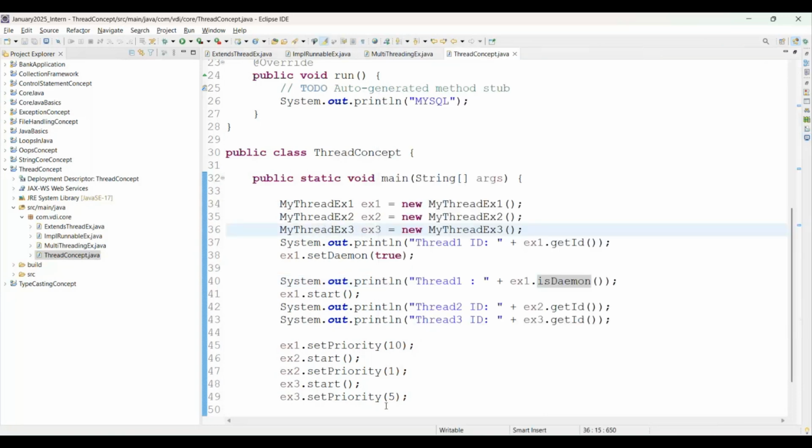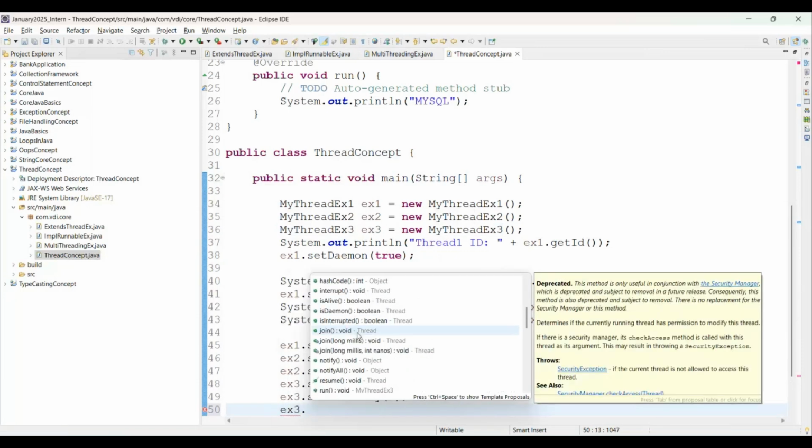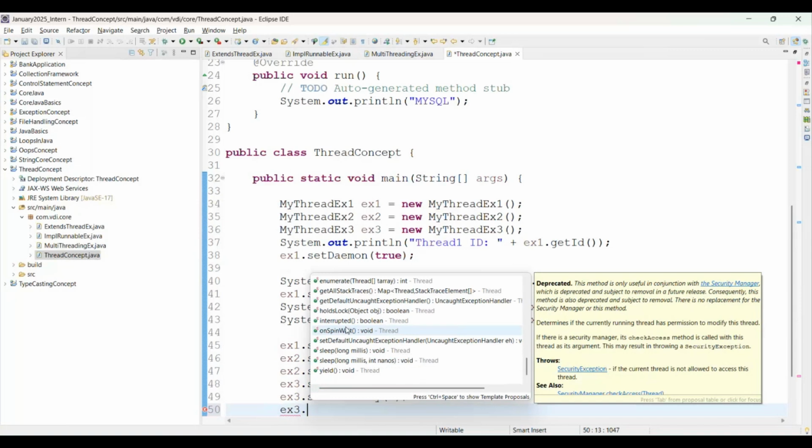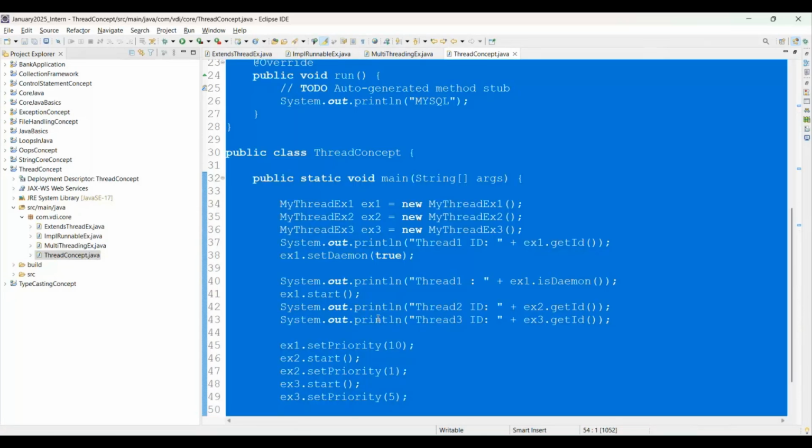Yes. Then there are a number of methods available. You can simply use the object dot. See, there are a number of methods available there. See, there is join, run method, start method, stop method, right? Number of methods available. Okay, sleep method. Then as per business requirement, you can simply use those methods in the thread class.